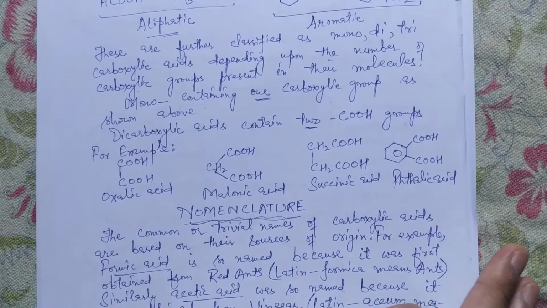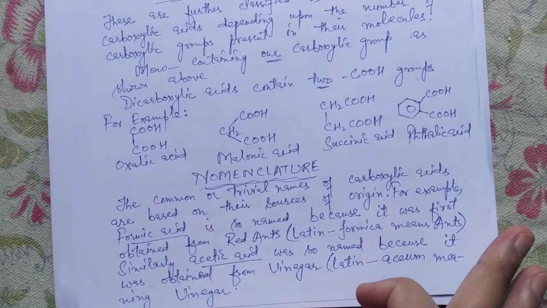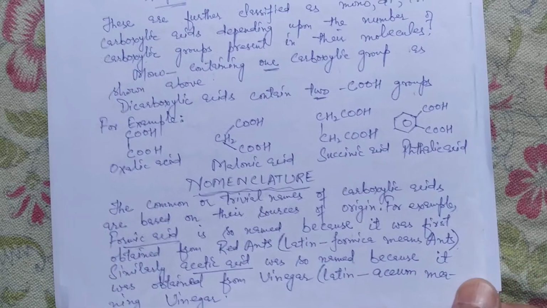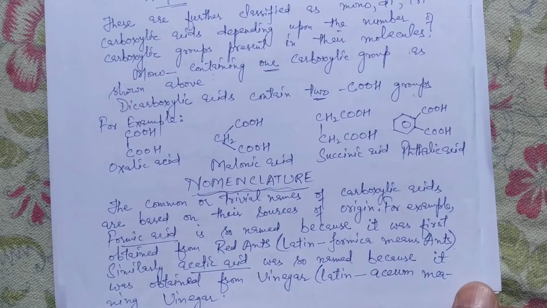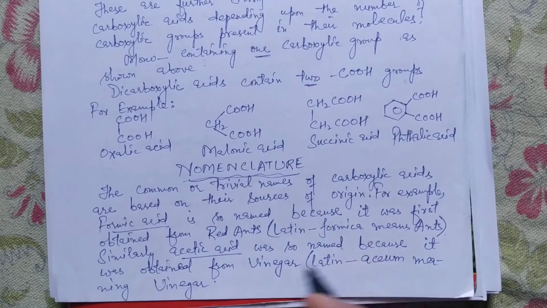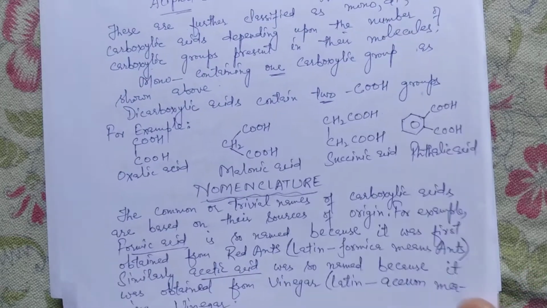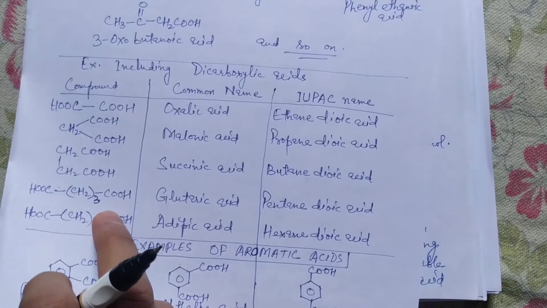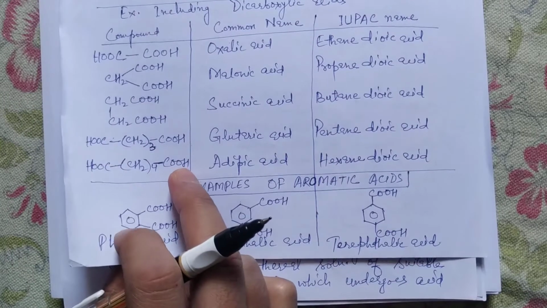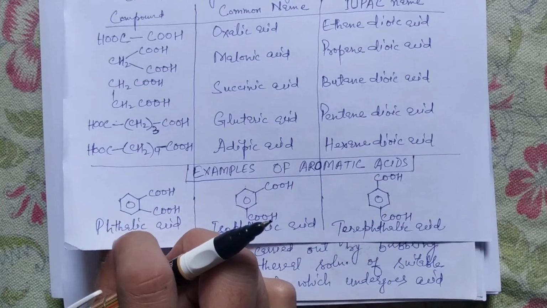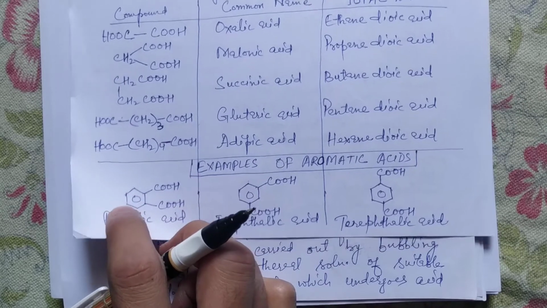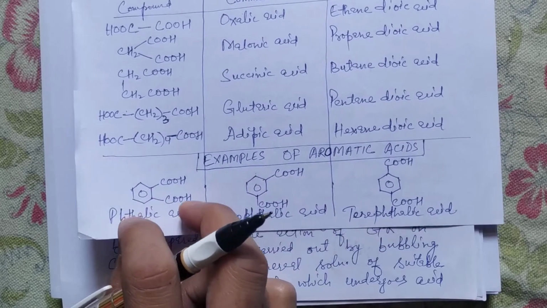Now, as far as the syllabus is concerned, the very first topic in this subunit of carboxylic acids is the nomenclature of carboxylic acids. This nomenclature you have all done in your previous class, that is class 11th, and that too thoroughly. So, I think there is no need to discuss this aspect with you.